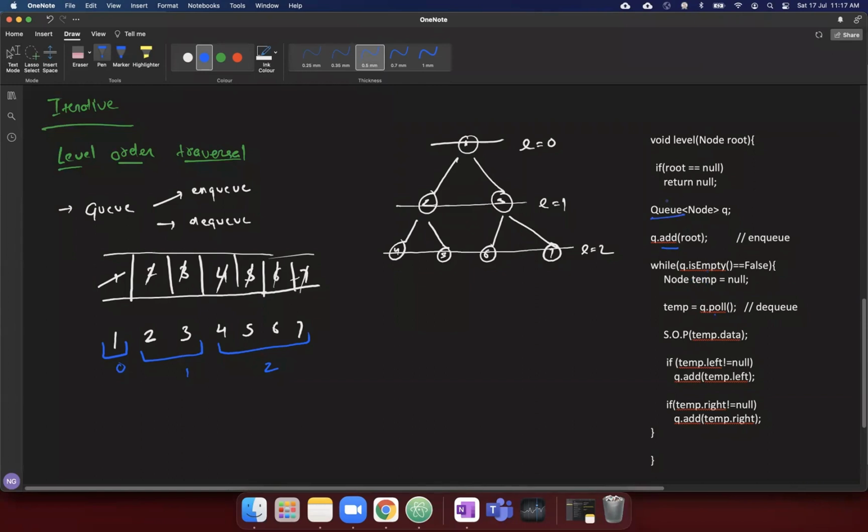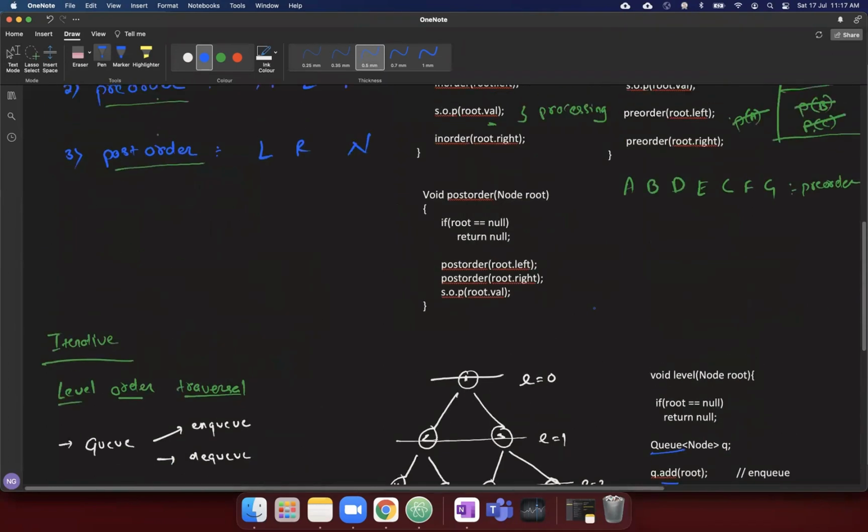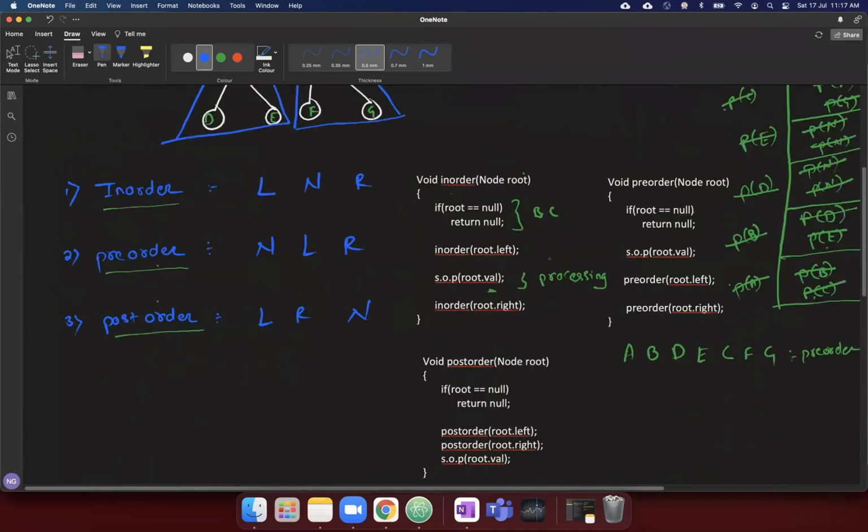By the way, guys, can you tell me what is the complexity of traversing the elements in the recursive approach, in-order, pre-order, and post-order? So time complexity will be O of n, right?